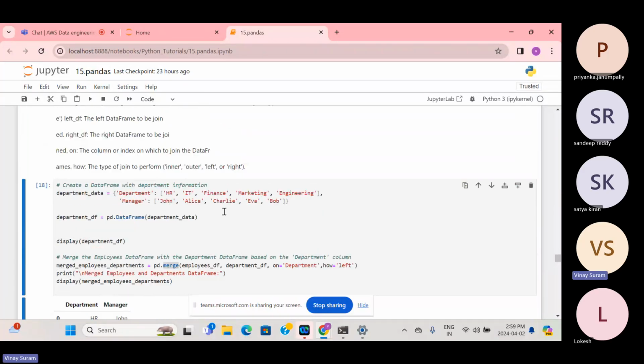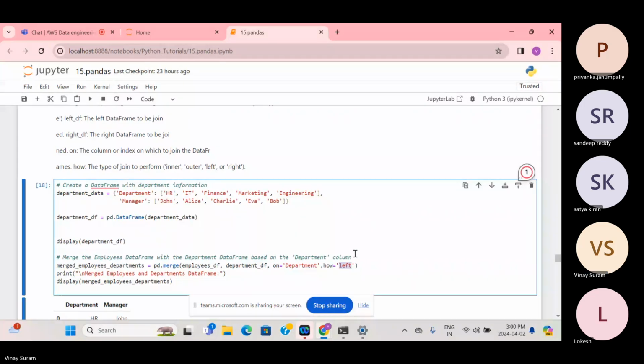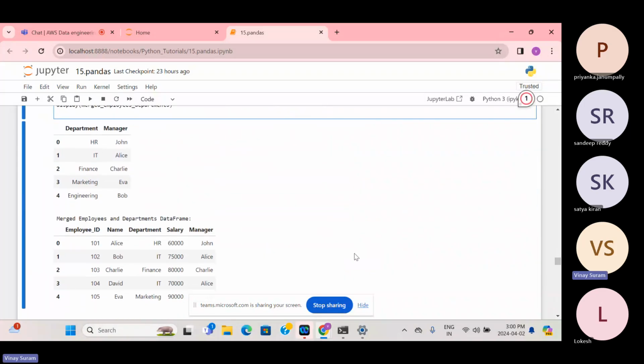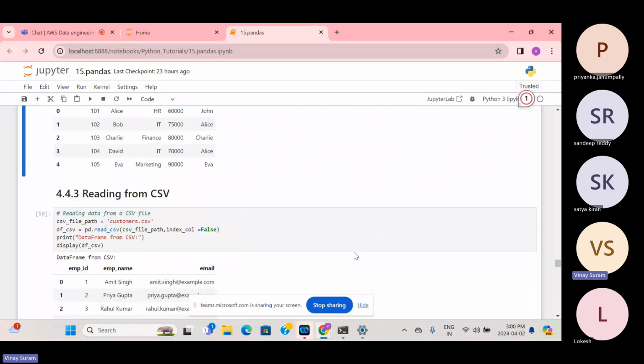So this is all about join. You can look at the syntax once after this class. It is pretty simple: this is the left table, this is the right table, on equals department, and how equals left, right, or inner, whatever you wish. So this is all about joins. Any questions still here?